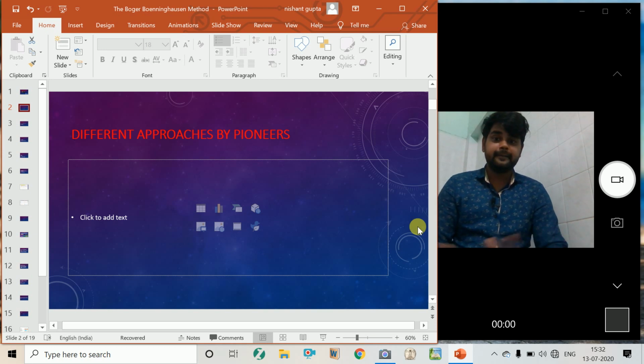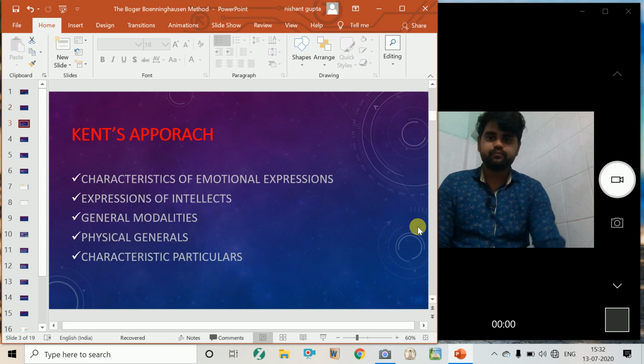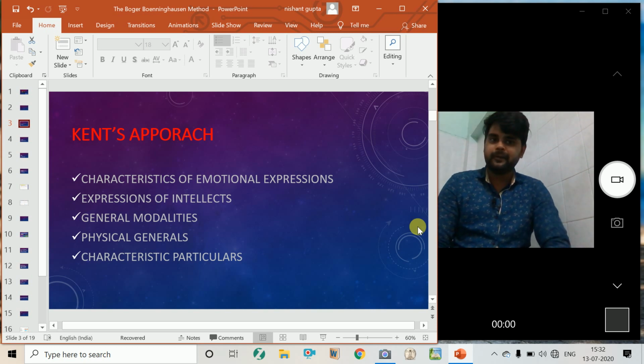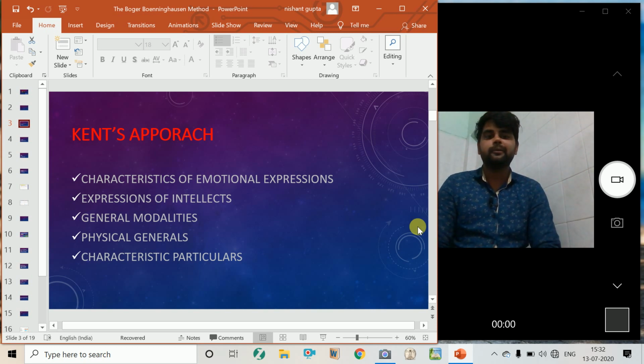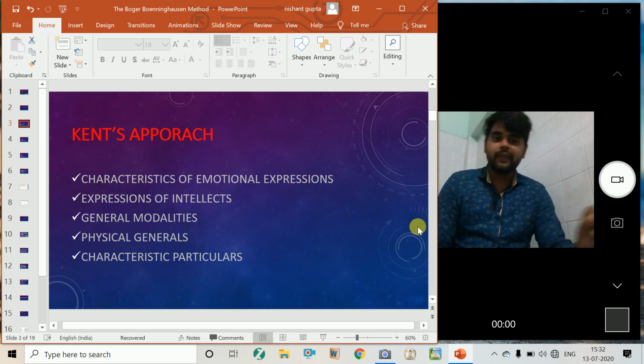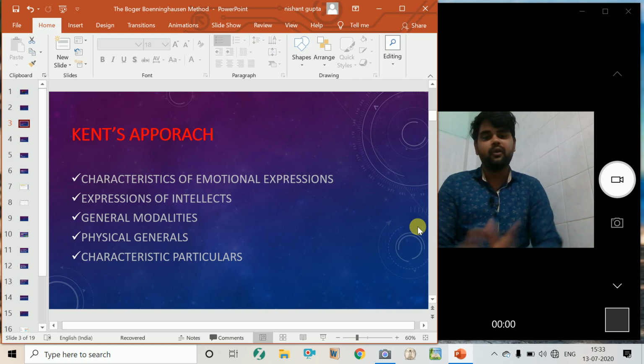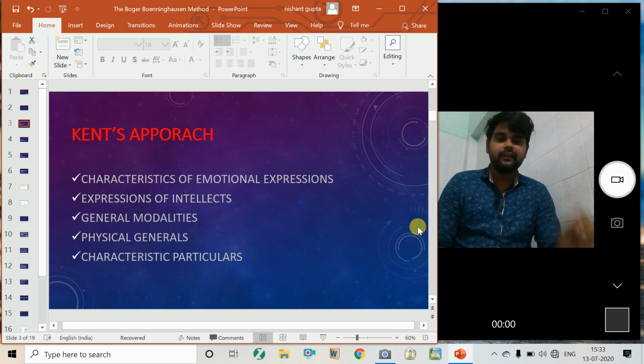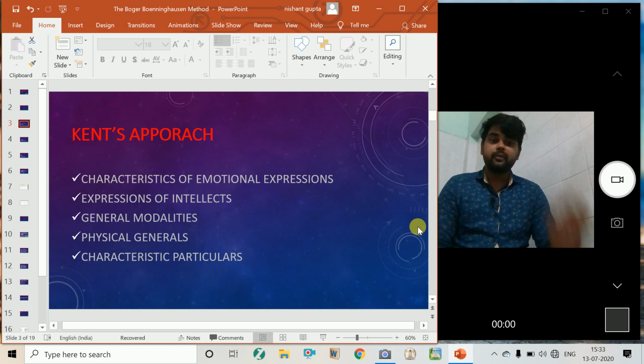Let's discuss the different approaches by the pioneers. Let's look at Kent's approach. Kent gave more importance to the emotional expression, especially the characteristic emotional expression. The mind was given more prominence, and the expression of intellect, the delusion, hallucination and illusion, we all know. Then the general modality, and then the physical general. The physical general directly represents the constitution of a patient. For example, restlessness: we are talking about the restlessness as a whole, not about the hands. And the characteristic particulars to differentiate a remedy.